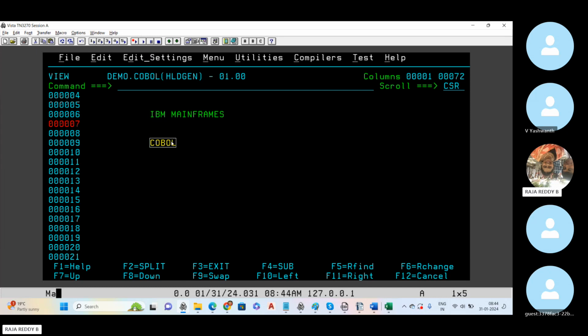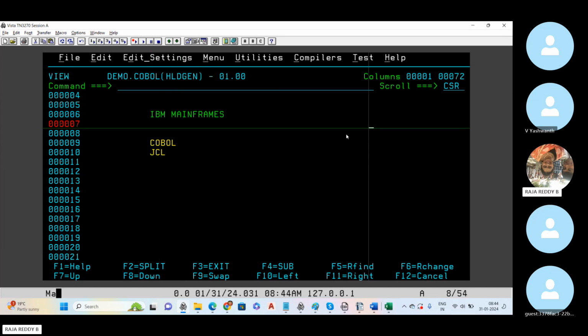Once we write the COBOL program, we can use the JCL statements. This is called the job control language. Even though by name it's a language, it's not an actual language. It is a set of statements. Once I write the code, I can execute it using these JCL statements. So this is the main thing. And here we have the data.